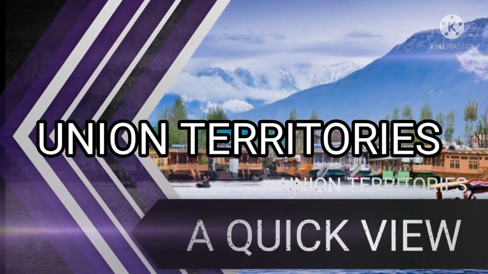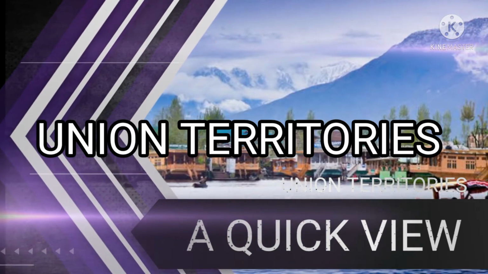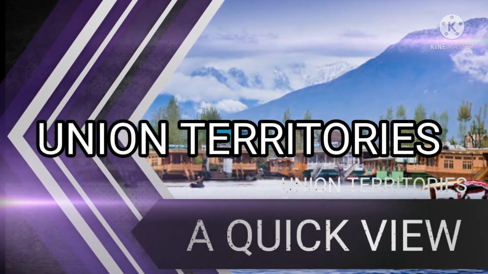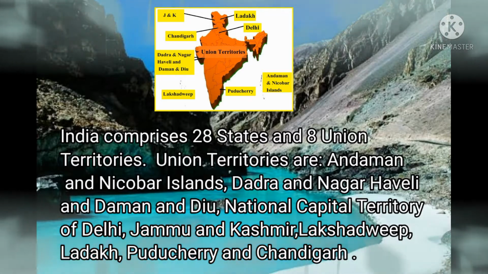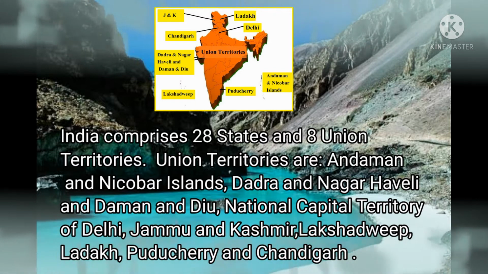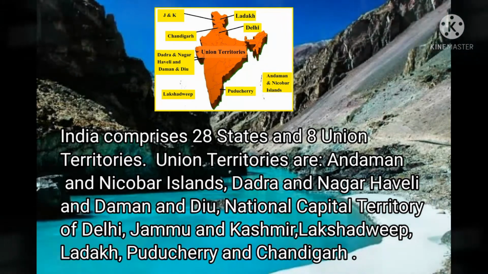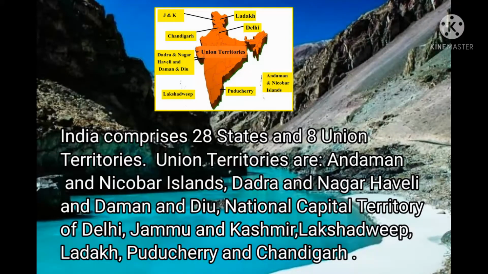Union Territories, a quick view. India comprises 28 states and 8 Union Territories. Union Territories are Andaman and Nicobar Islands, Dadra and Nagar Haveli and Daman and Diu, National Capital Territory of Delhi, Jammu and Kashmir, Lakshadweep, Ladakh, Puducherry and Chandigarh.